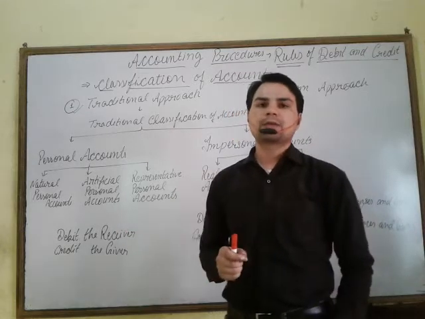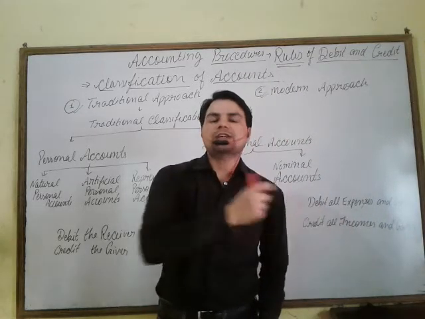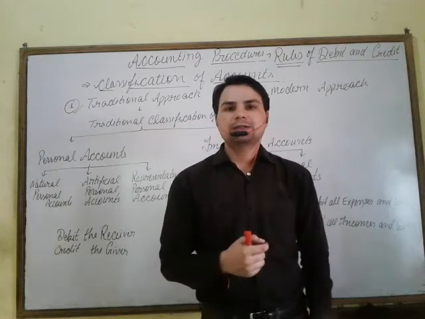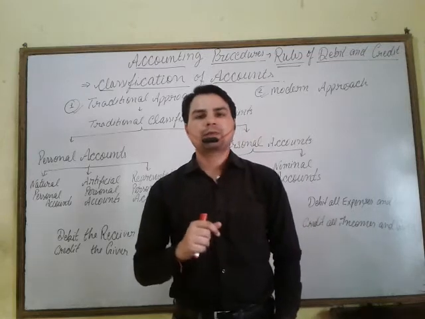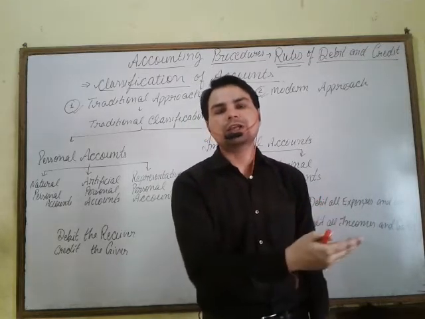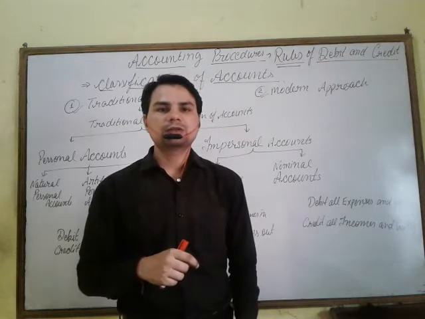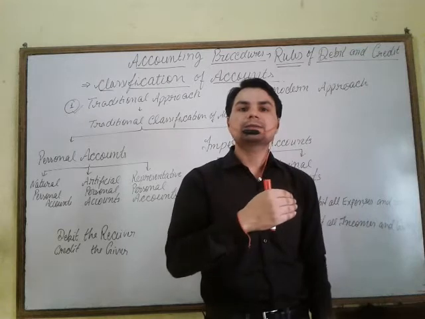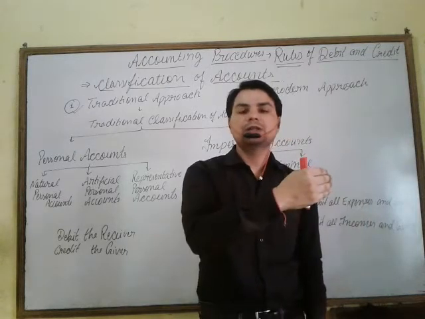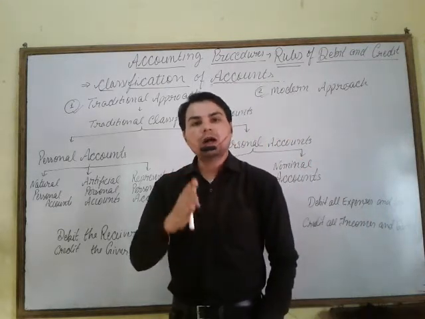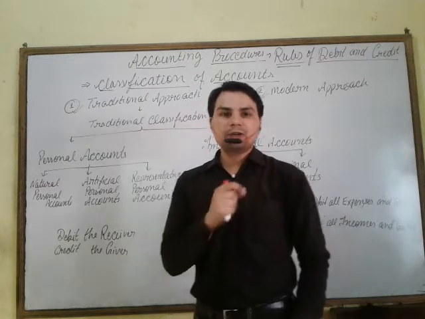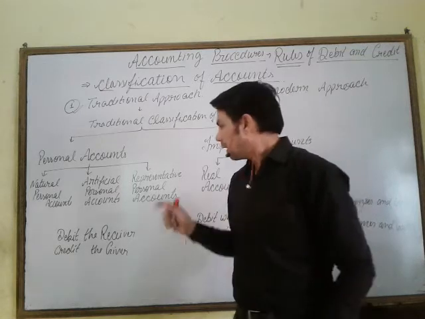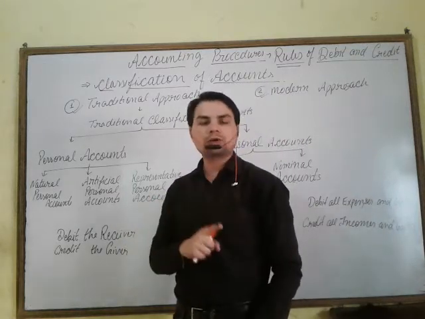In the same manner, when salary is due to Mukesh, Mukesh is our employee and we are to give the salary. So salary is the expense and we are going to give it to Mukesh, but we do not have the cash. So it is the transaction of salary due to Mukesh. The liability for Mukesh is known as outstanding salary. We don't show the liability in the name of Mukesh. We open the outstanding salary account, not Mukesh's account.